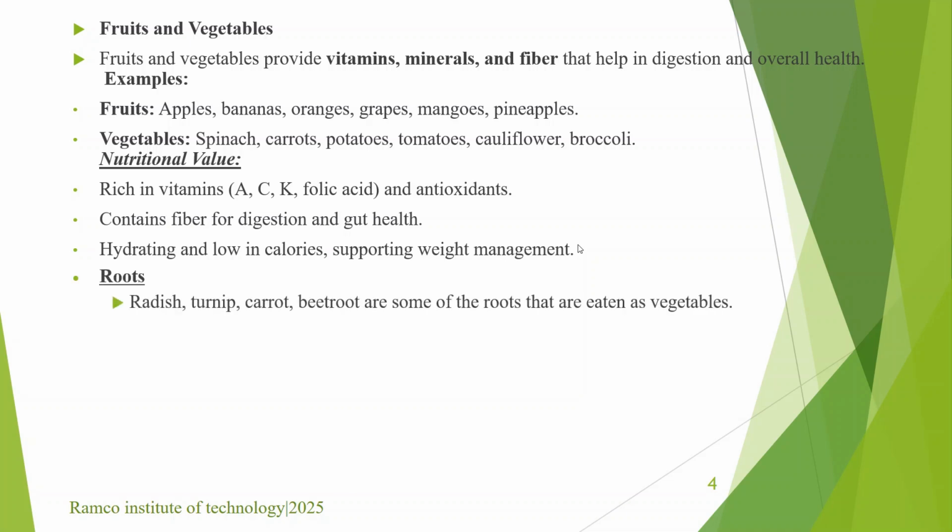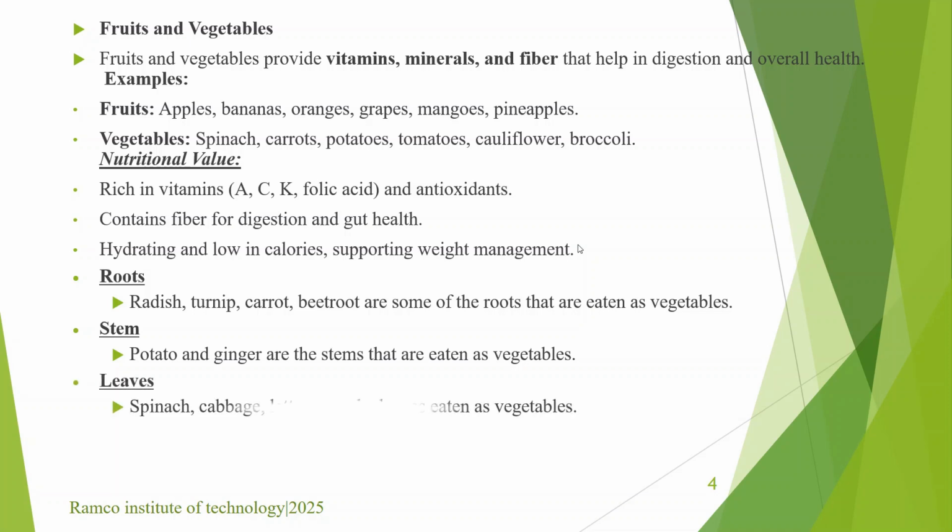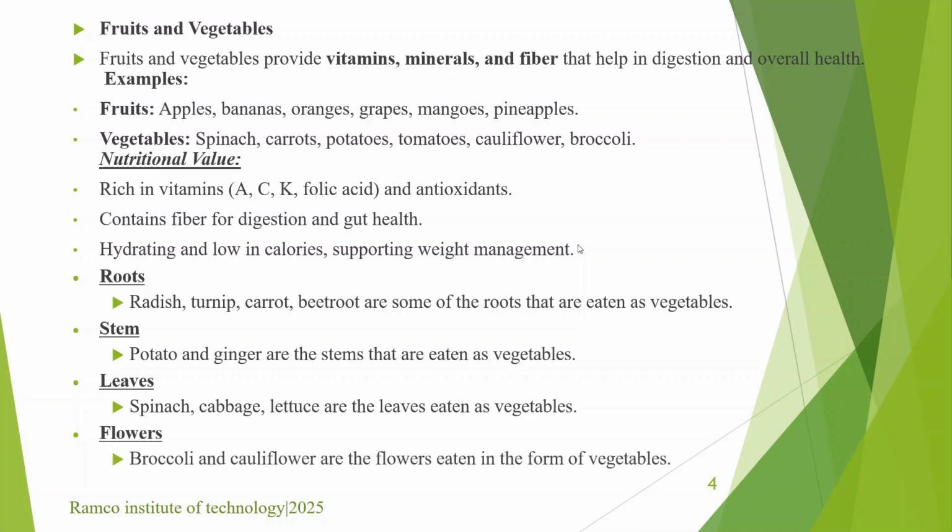radish, turnip, carrot, beetroot are some of the roots taken as vegetables. Then stems include potatoes, ginger, or the stems that we take as vegetables. Leaves: spinach, cabbage, lettuce. Flowers: cauliflower and broccoli.